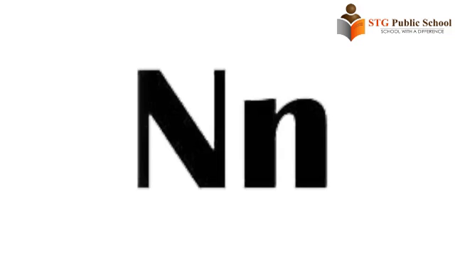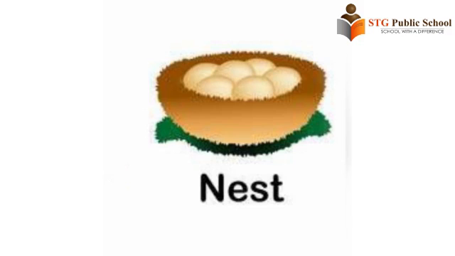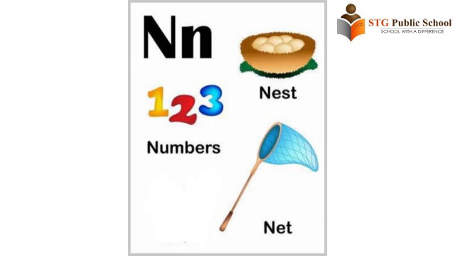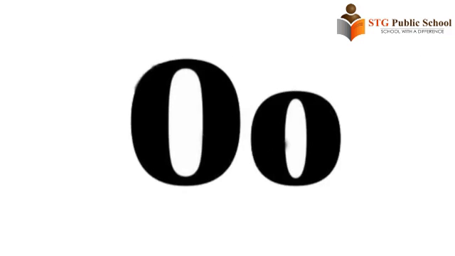N is for nest, numbers, net. The sound of N is N. N says nest, numbers, net. This is letter O.